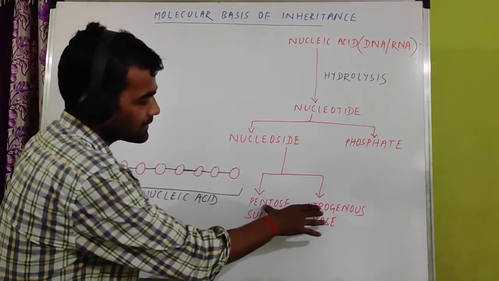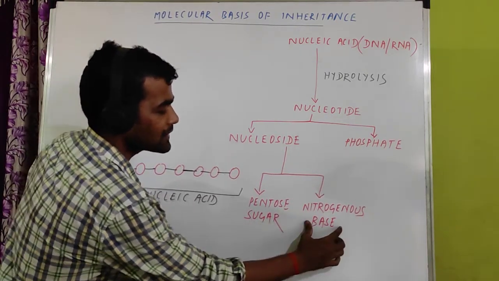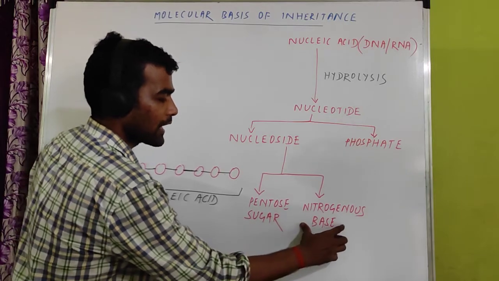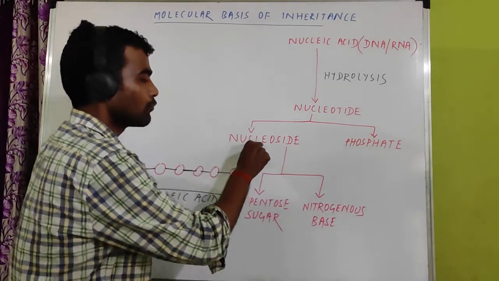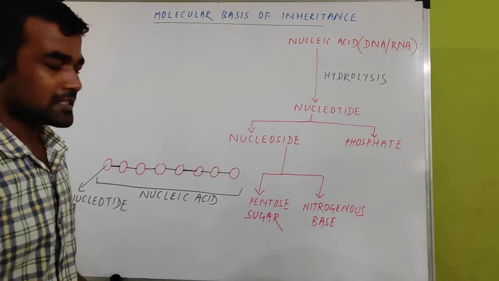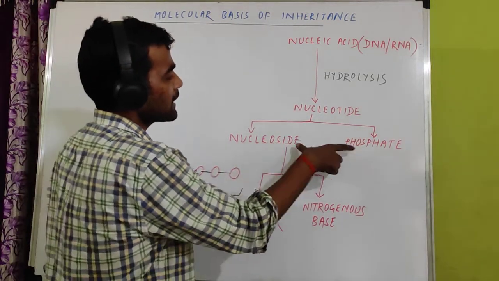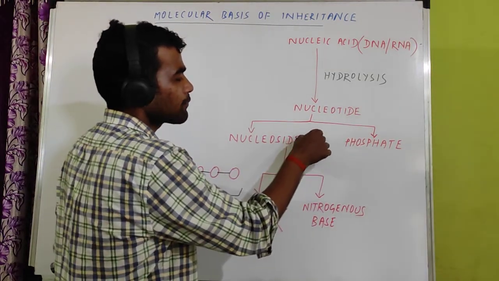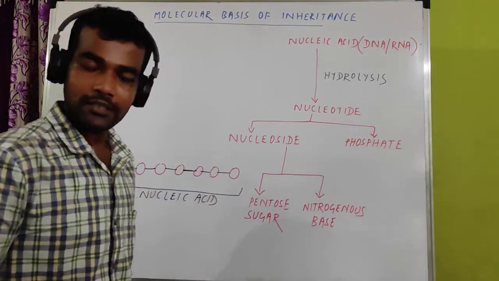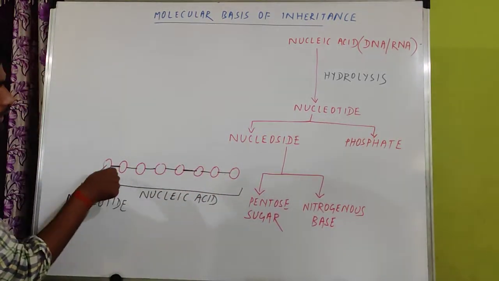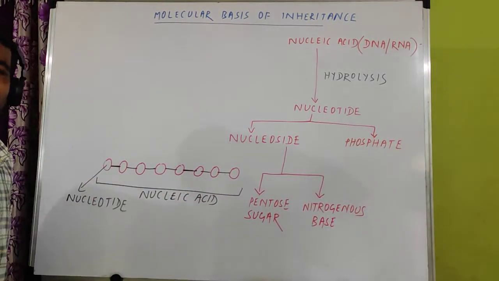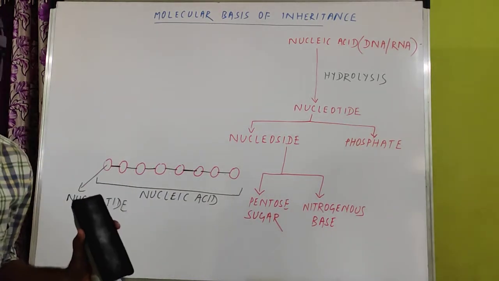If you join these two, pentose sugar and a nitrogenous base combine to form nucleoside. Similarly, a nucleoside and phosphate combine to form nucleotide, and many nucleotides combine to form a nucleic acid, DNA or RNA.